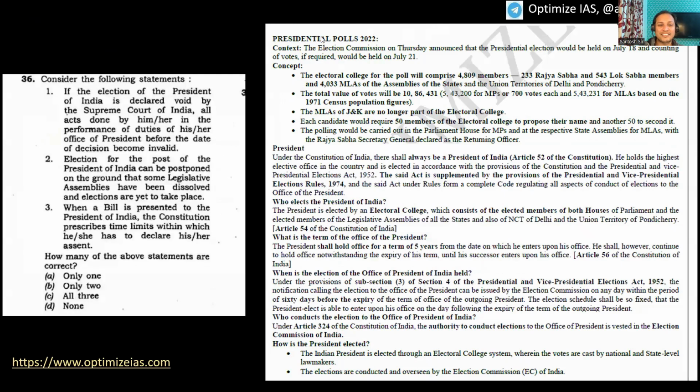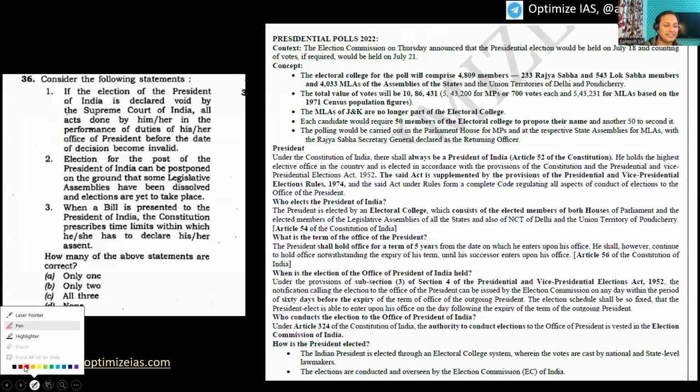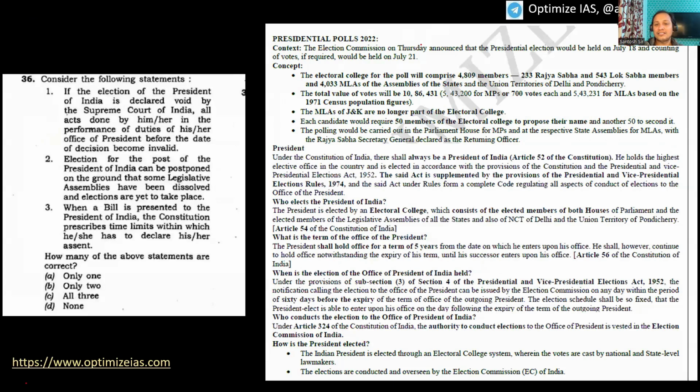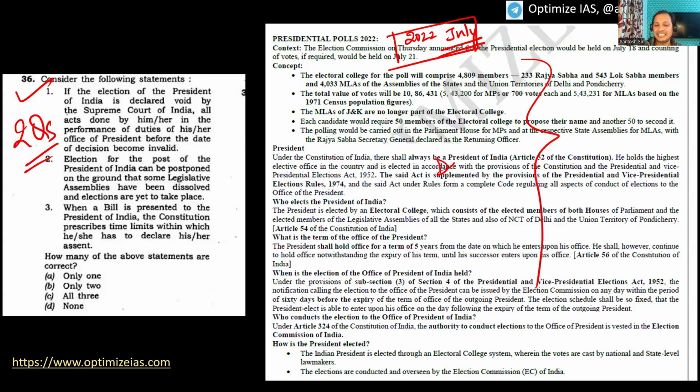Again, you see the next question. Presidential elections. You can see here, two questions came on presidential elections. Why? Because there was a presidential election in July 2022. And there were two questions on it. I have covered this in detail, if you have gone through our Optima notes.